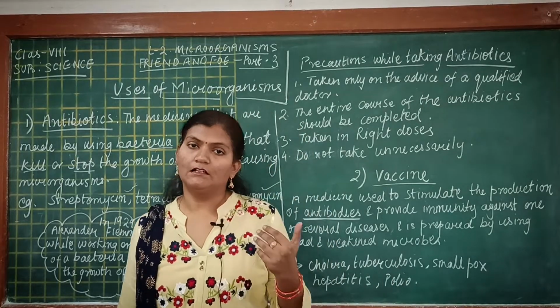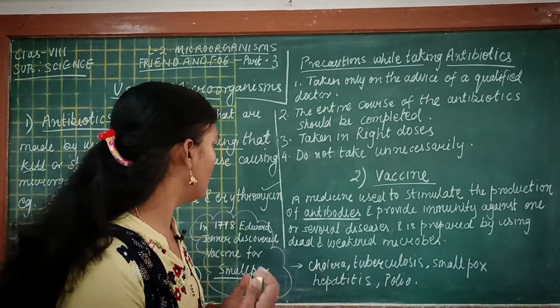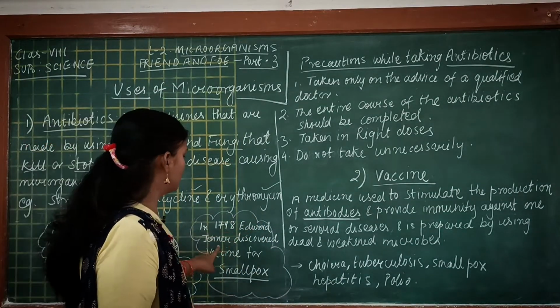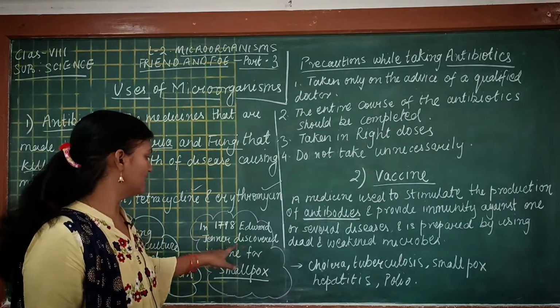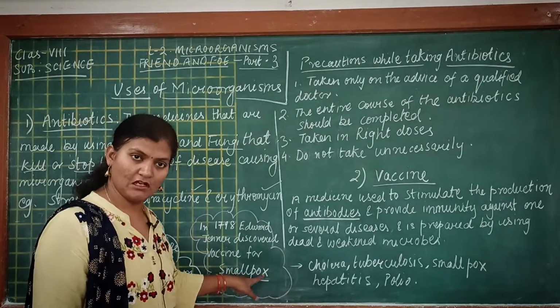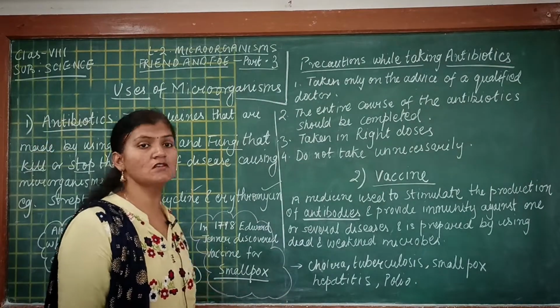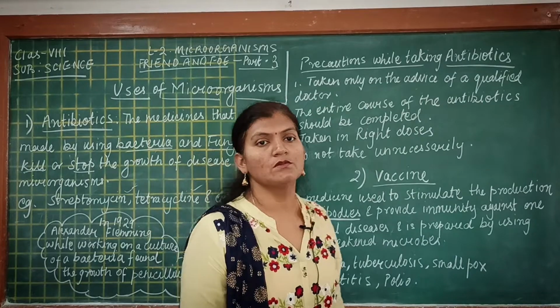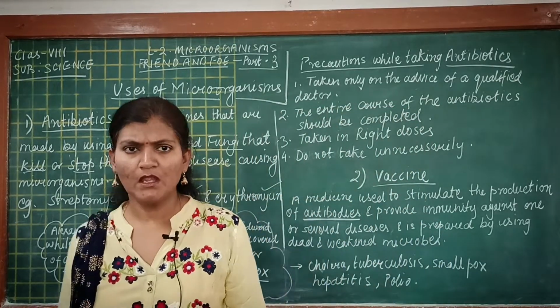Now students, the credit of formation of vaccine goes to Edward Jenner. In 1798, Edward Jenner discovered the vaccine. This was the first vaccine discovered, and the name of the disease was smallpox.